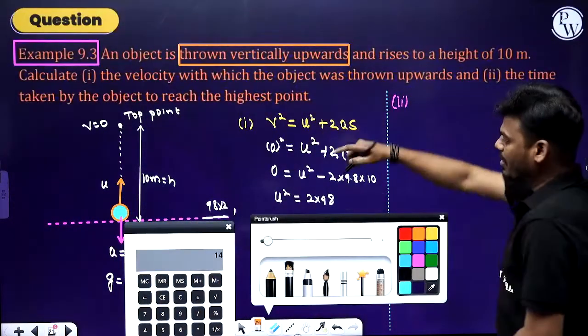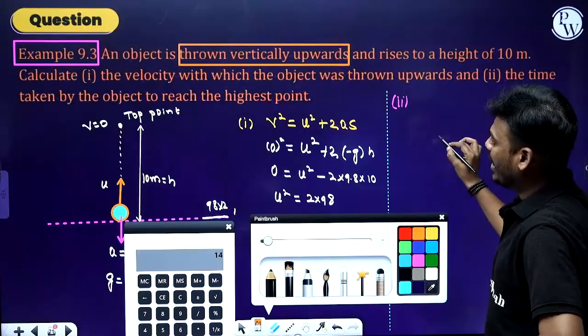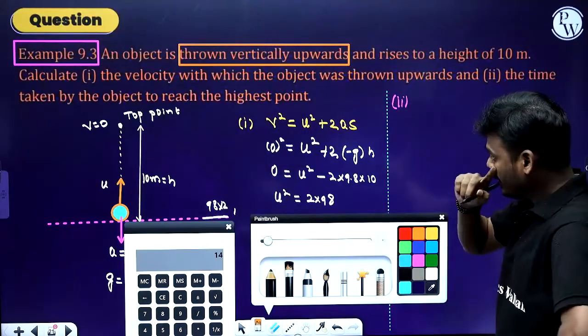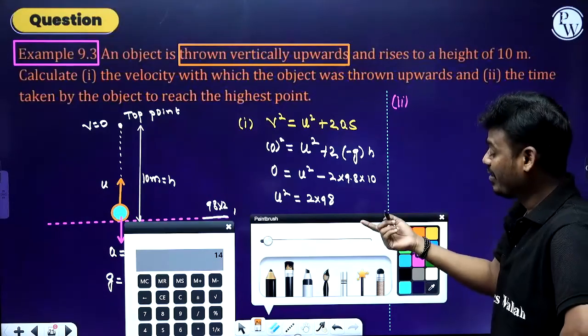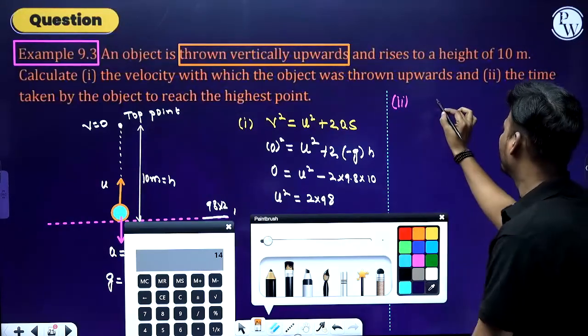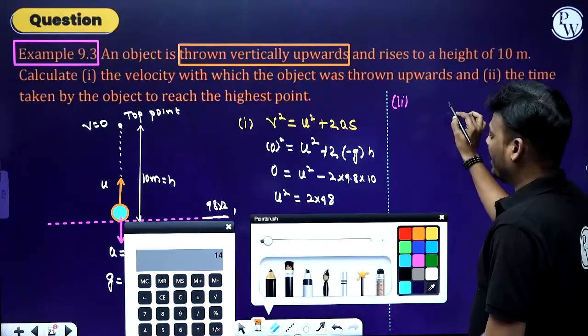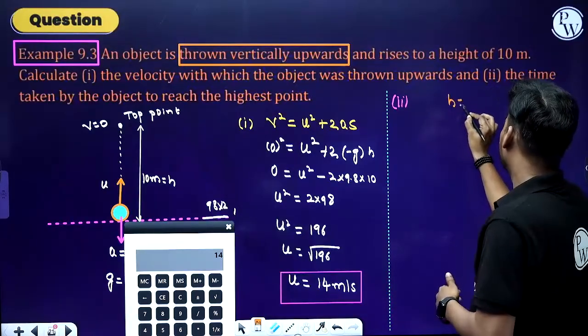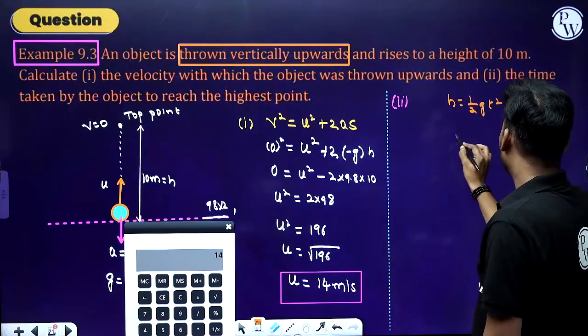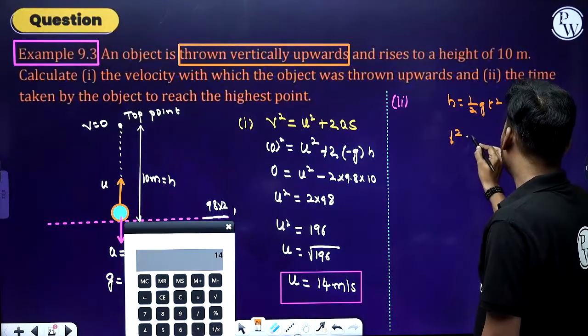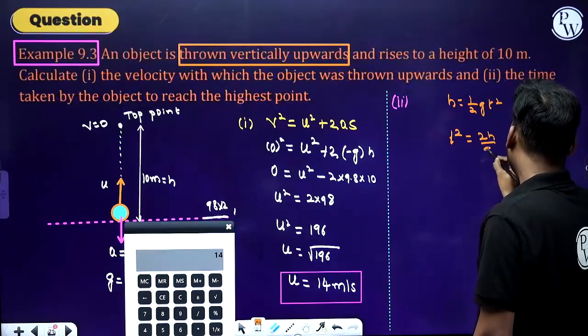Yes. By the data, you don't know the initial velocity. Initial velocity, already we calculated, right? So by that also we can calculate. So what is the value of h? h is equal to half g t square. After rearranging this, t square is 2h divided by g.